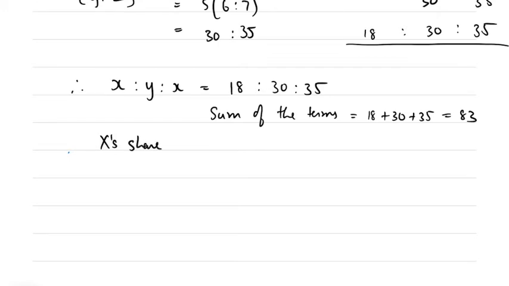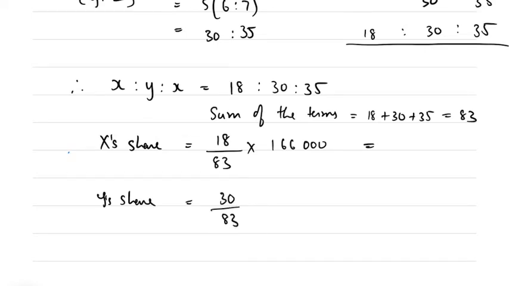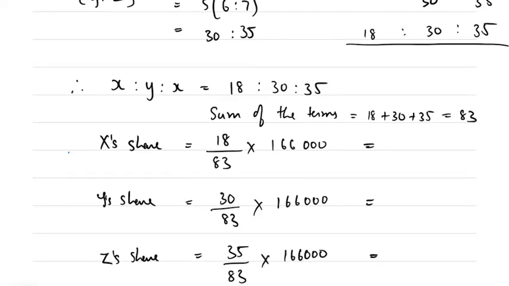So x's share is 18 divided by 83 multiplied by 1,66,000. Y's share will be 30 divided by 83 multiplied by 1,66,000, and Z's share will be 35 divided by 83 multiplied by 1,66,000.